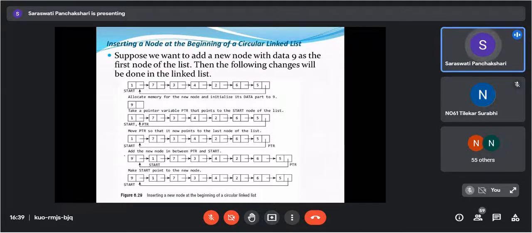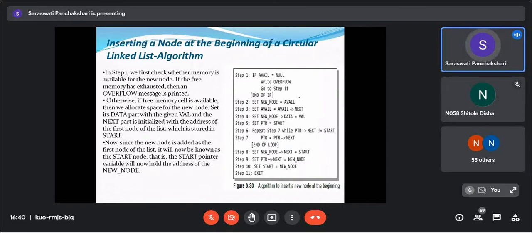Okay. Now add the new node in between PTR and start. So here PTR is there. New node is there. This is the start node. So what you are doing here, your PTR of next will point to this new node, and the new node's next will point to the start, and now you are making the start as the new node. Getting everyone? Yes, ma'am. Okay, this is inserting a new node at the beginning of the circular linked list. So we will see the algorithm here.